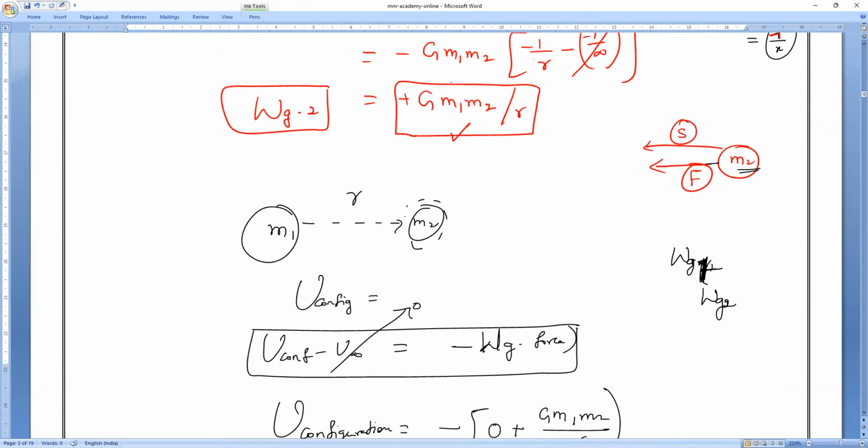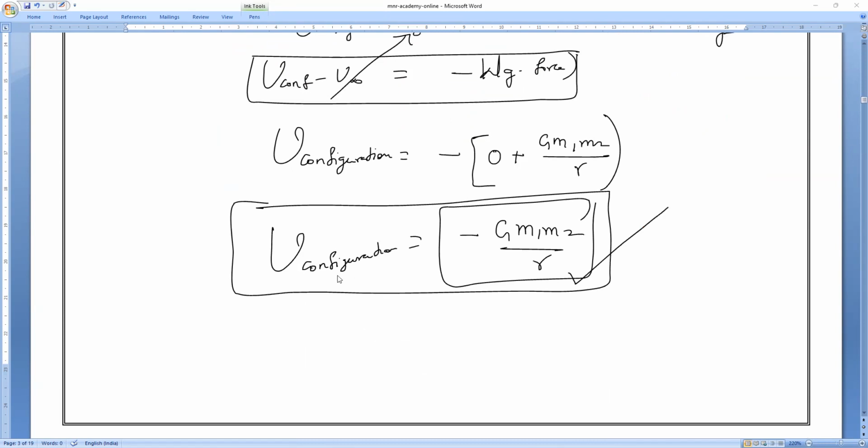Rudreswar, are you clear? Mr. Pradeep, Pradosh, everybody? Any doubt, you can ask me. Are you clear, everyone? But this is work done by what? Internal or external? That is my question. It is work done by gravitational internal forces. So always remember that.